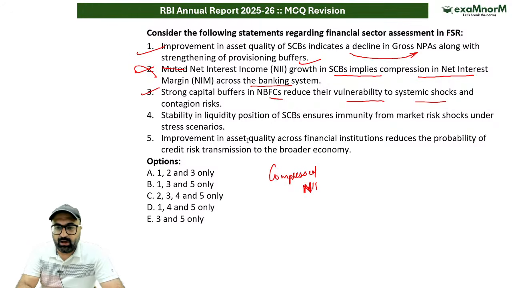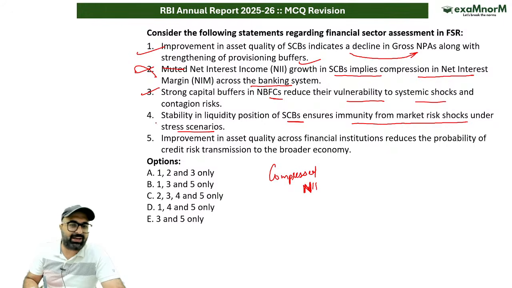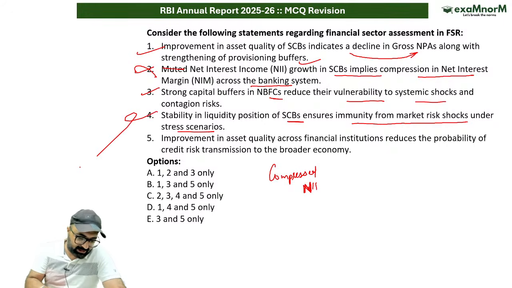Next is: stability and liquidity position of scheduled commercial banks ensure immunity from market risk shocks under the stress scenarios. नहीं, अगर आपके पास liquidity अच्छी खासी है, इसका मतलब आप market scenario से बच जाएंगे. You will save the market risk. That is not correct. It can help you to save you from market risk, but not 100%.